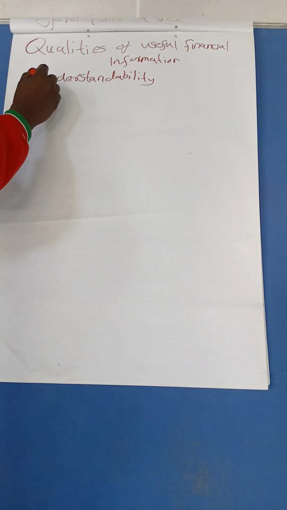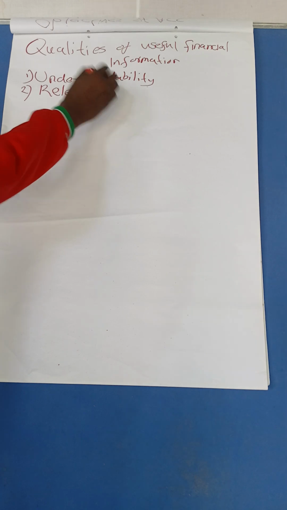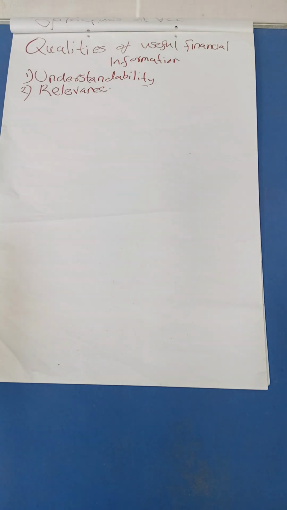Remember, you are not preparing this information for you. You are preparing it for other people, the users, so that they can use it to make a relevant decision. So, understandability, good. Then we have another one called relevance. Relevance is, at the end of the day, we have to rely on this information to make decisions.